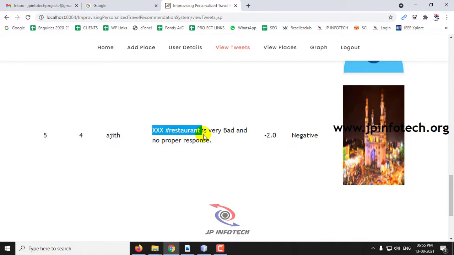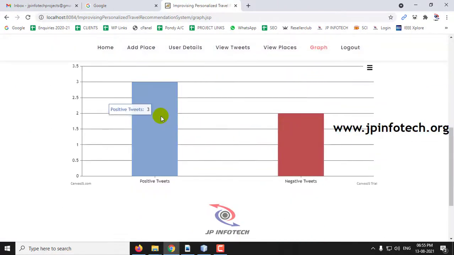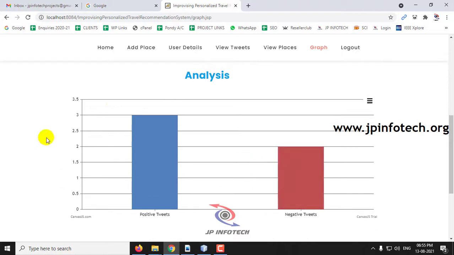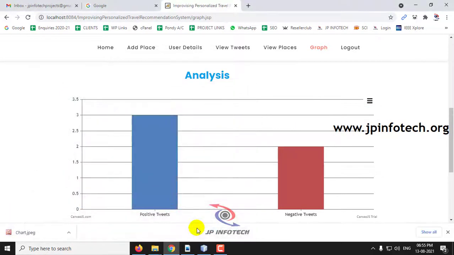Triple X restaurant is very bad and no proper response, and here you can see the score is minus 0.2, and the sentiment analysis is negative. Now let me go to the graph part, and here you can see the graph has been modified. Positive tweets are 3 and negative tweets have now increased because of the tweet made by me. This is a dynamic graph, and you can also export this result by saving as JPEG or PNG. Let me export the result and show you.